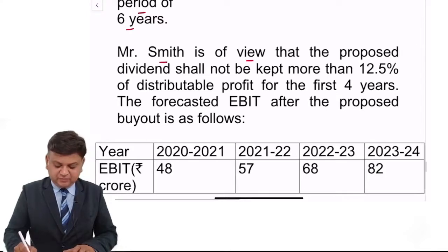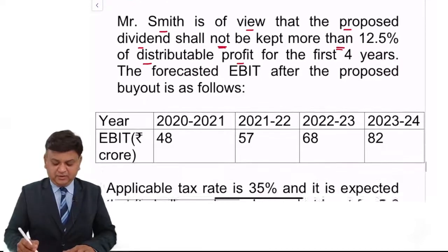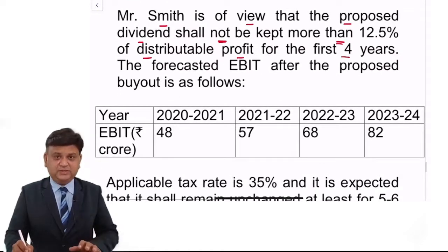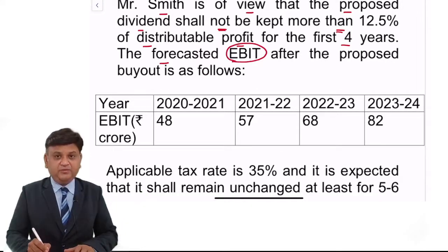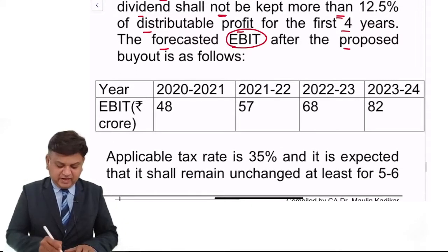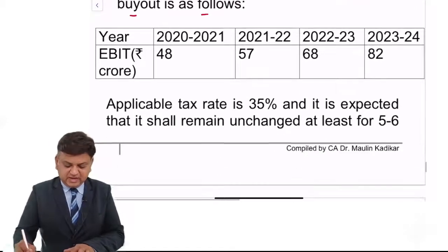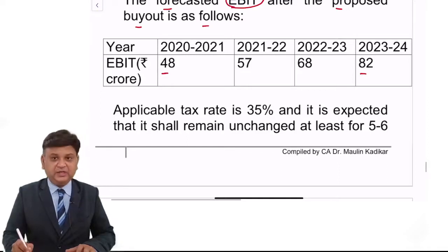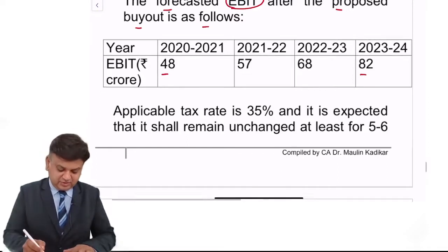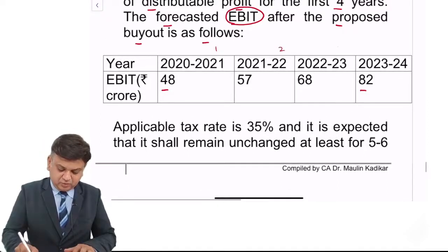Mr. Smith is of the view that the proposed dividend shall not be kept more than 12.5% of the distributable profit for first 4 years. Forecasted operating income, earning before interest and taxes, after the proposed buyout is as follows. So operating income is provided to us for the next 4 years: 1, 2, 3, 4.